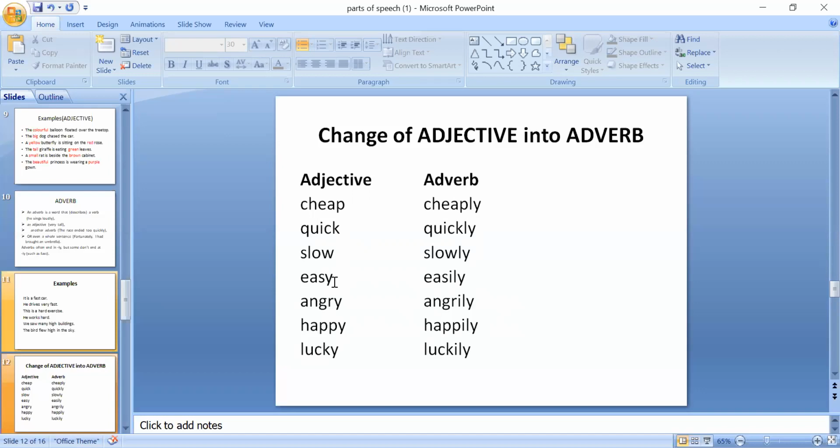We have y at the end of easy, angry, happy, luckily. All these y's will be changed into i and then we'll add ly at the end of it.